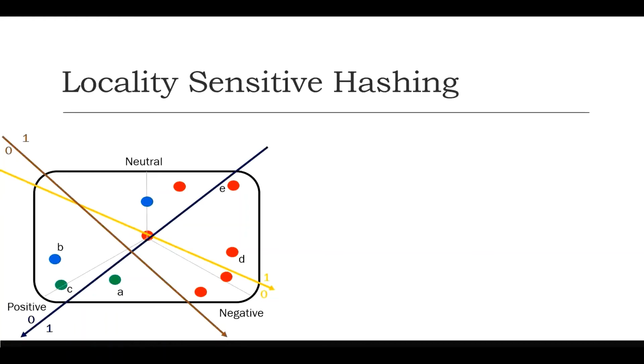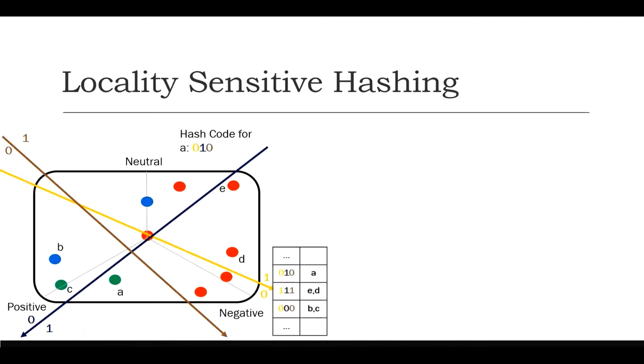So what we have done up till here is we have partitioned our space into disjoint regions. For each disjoint region we have assigned either bit 0 or 1. Based on that, we have computed hash codes for each document in the space. In short, for point A, the hash code is 010. Why? Because it lies on the 0 side of the orange hyperplane. Similarly, with respect to the blue hyperplane, it is located on the side marked with bit 1. And with respect to the brown hyperplane, it is located on the side which is marked with 0.